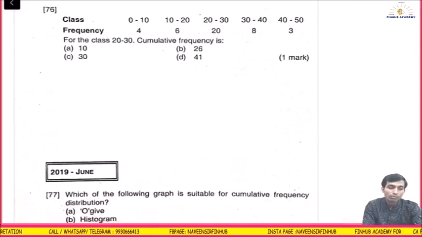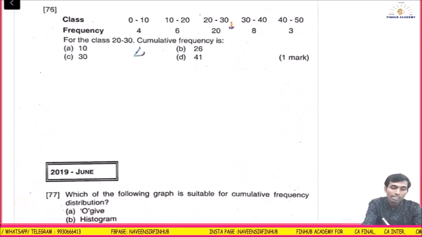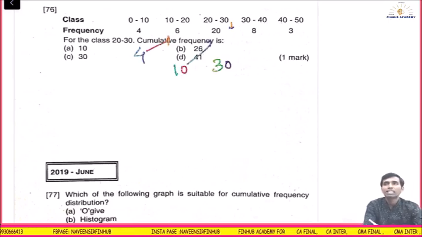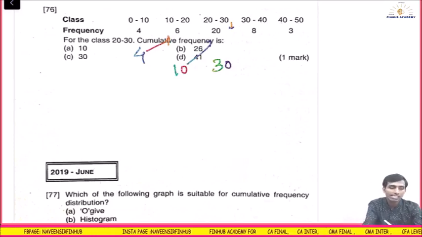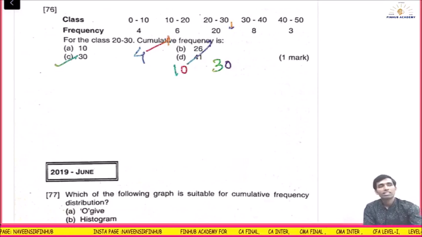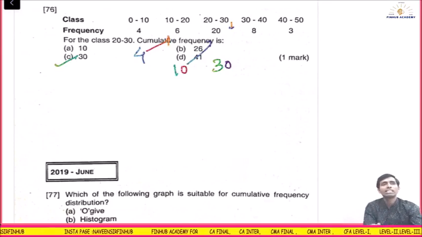For the class 20 to 30, here you want the cumulative frequency. So here it is 4 plus 6 is 10, 10 plus 20 is 30. The answer is C. Easy. See the question, they are asking us cumulative.